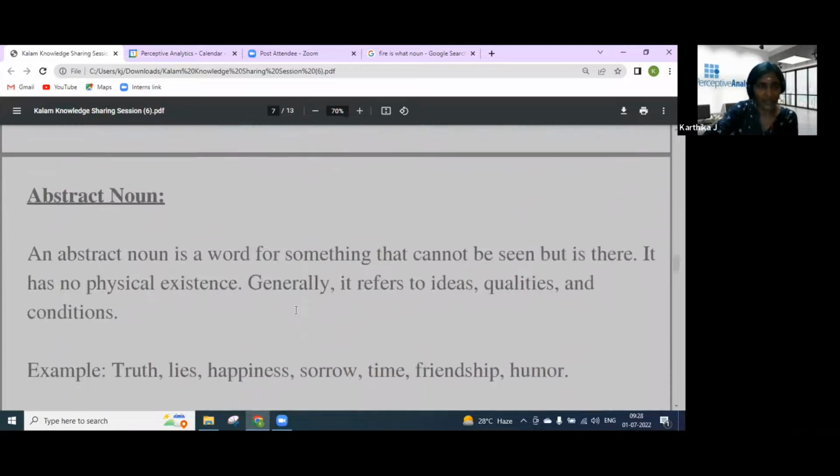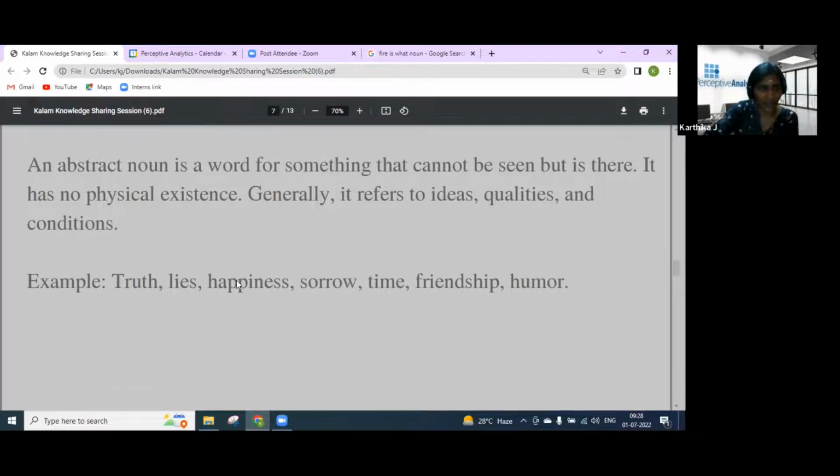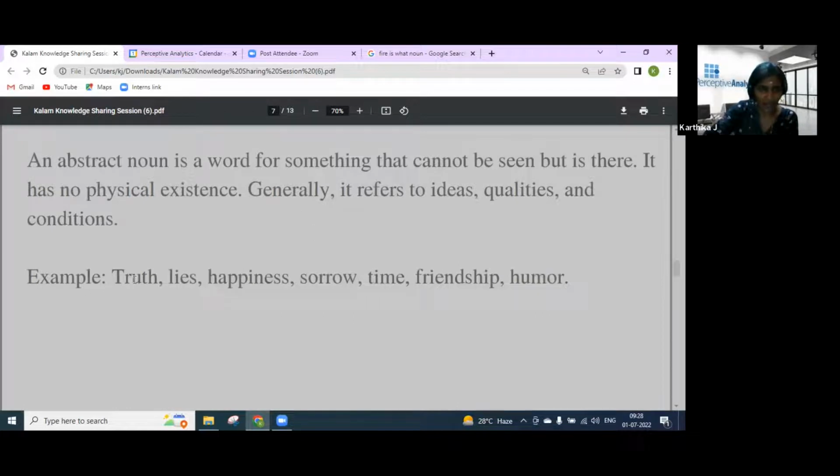And the next one is abstract noun. An abstract noun is a word for something that cannot be seen. It has no physical existence. Generally it refers to ideas, qualities, and conditions. Examples for that: truth, lies, happiness, sorrow, time, friendship, humor.